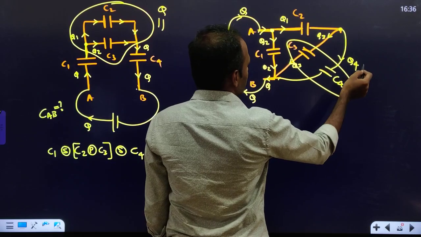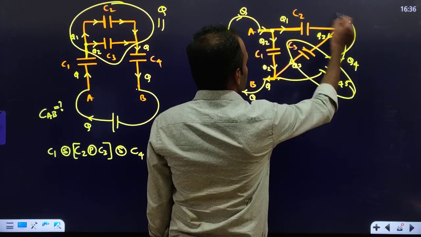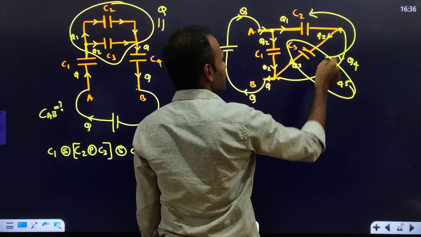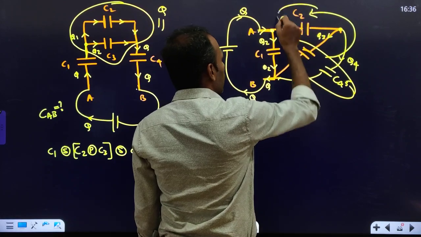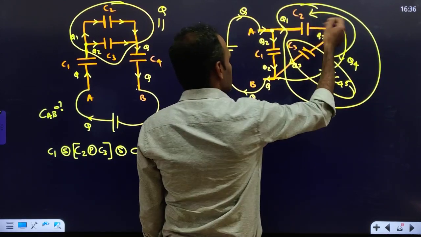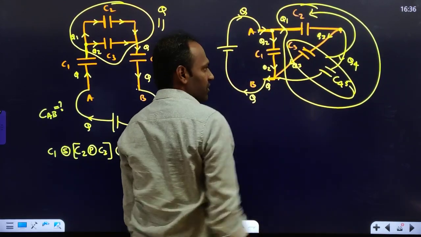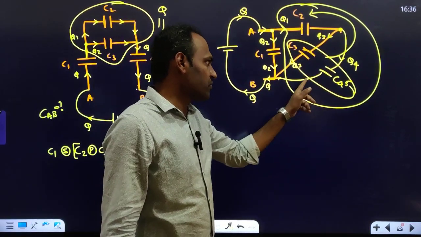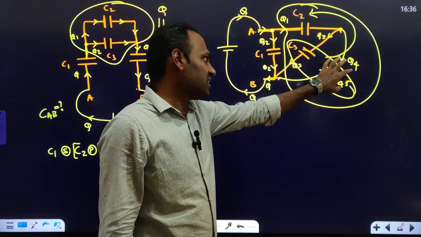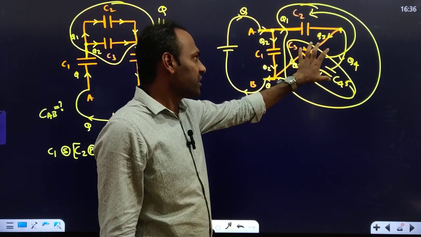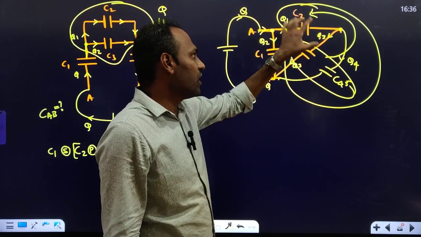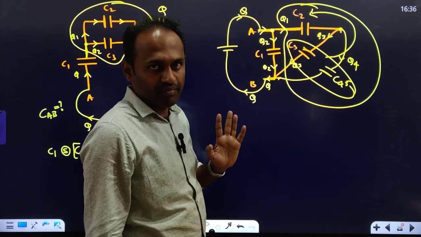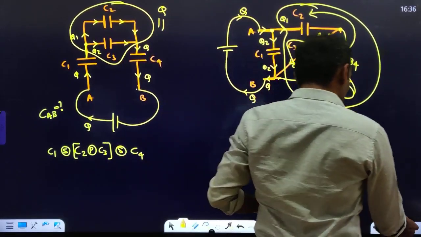Okay, this combination is in series with C2, and this whole square is in parallel with C1, correct? So here two capacitors were there, they were in series. That series combination is in parallel with C3, and that triangle is in series with C2, and this square is in parallel with C1, right? This is how we have to find the combinations.